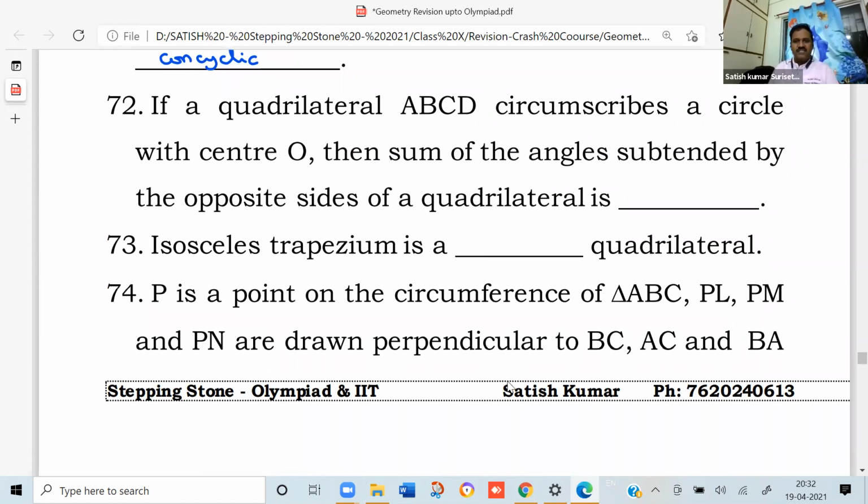If a quadrilateral ABCD circumscribes a circle with center O, then the sum of the angles subtended by the opposite sides of the quadrilateral is supplementary. Try to derive this. This is a very important property and you should remember it also. You can definitely do it. Try. Isosceles trapezium is a dash quadrilateral. Cyclic quadrilateral, because the opposite angles are supplementary.